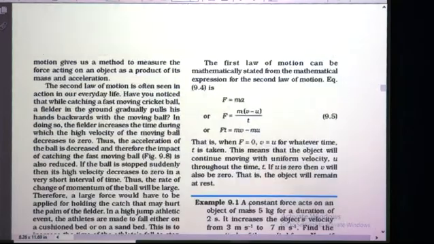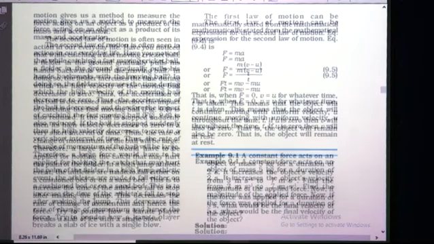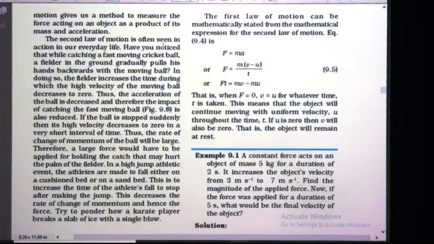So, the second law of motion gives us a method to measure the force acting on an object as a product of mass and acceleration. So students, finally we have arrived at the formula F is equal to ma. That means this second law of motion gives us a method for finding the force, which is the product of mass and acceleration. If we know the mass and acceleration, then very easily we can find out the force.